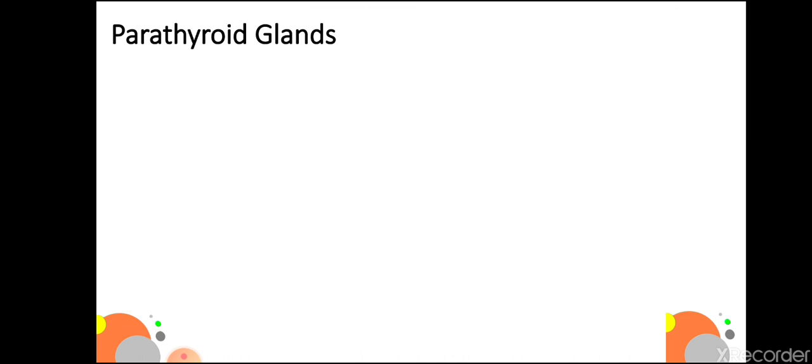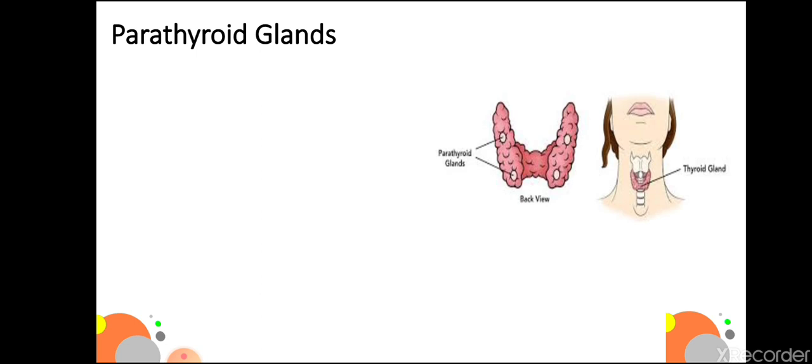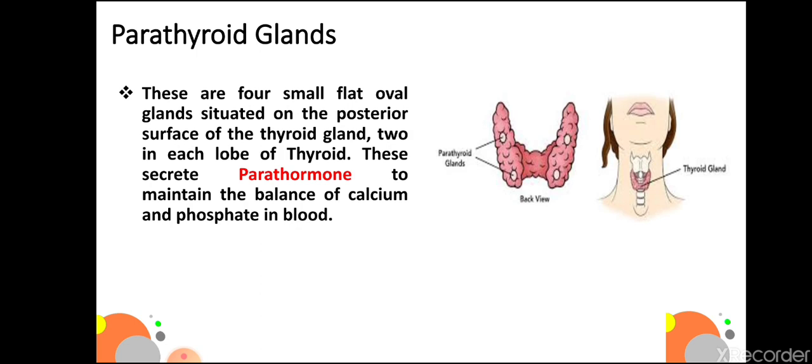Next gland is parathyroid gland. These are four small flat oval glands situated on the posterior surface of the thyroid gland, two in each lobe of thyroid. These secrete parathormone to maintain the balance of calcium and phosphate in blood.